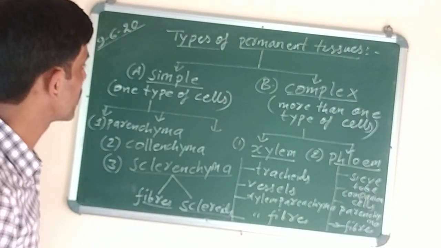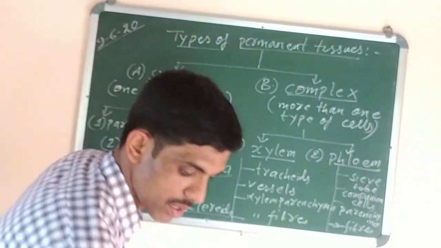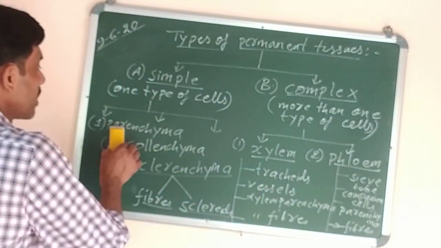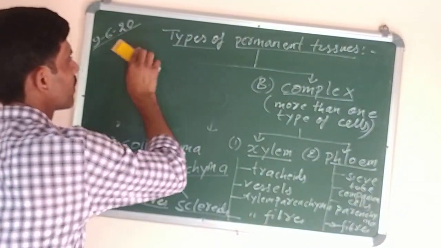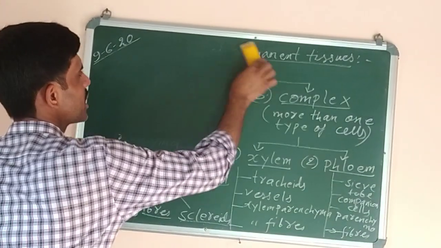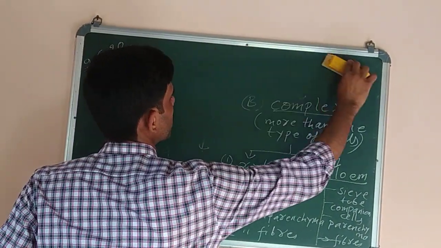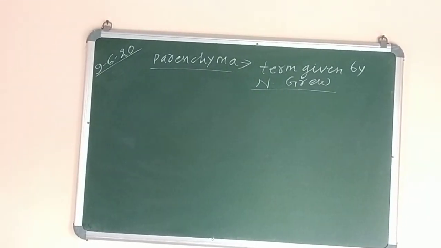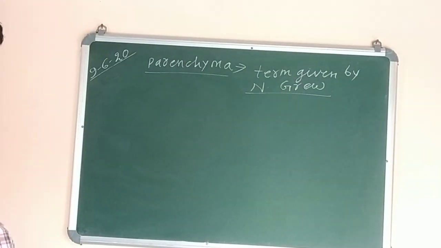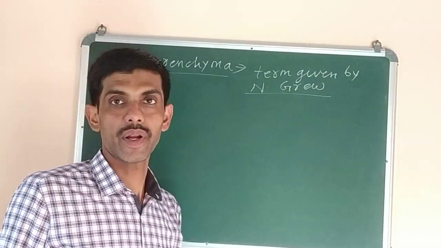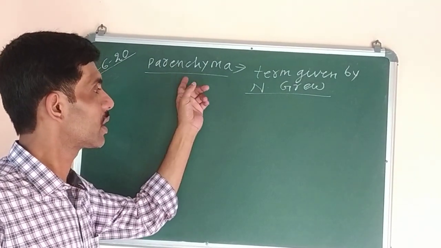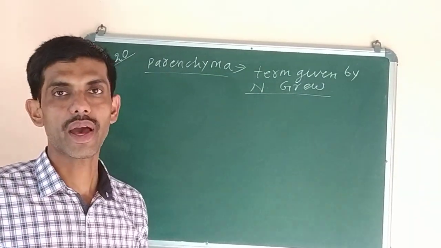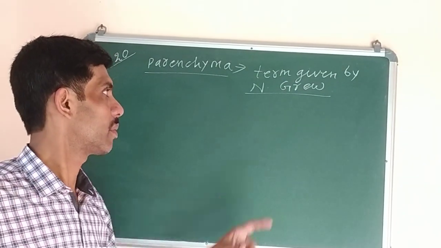So now next we will do the types. First permanent tissue, that is parenchyma. Now next we have to do the simple permanent tissues. First one is parenchyma. This term parenchyma was given by N. Grew, the name of the scientist.